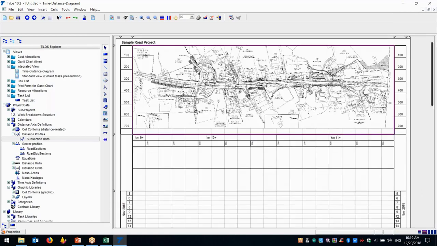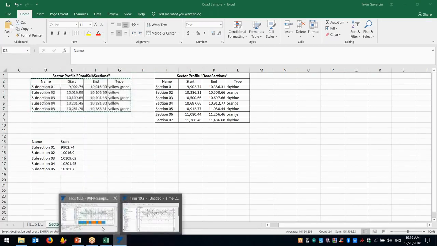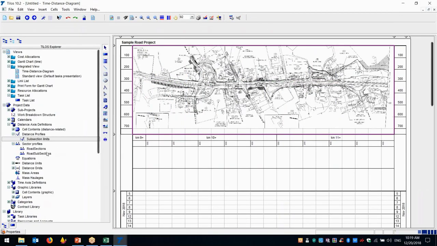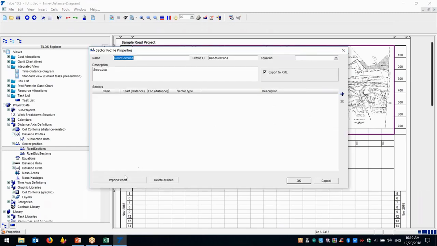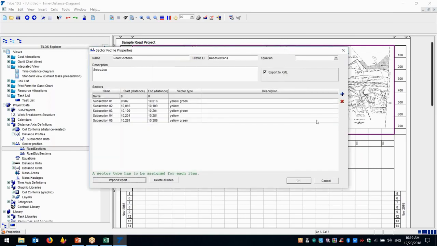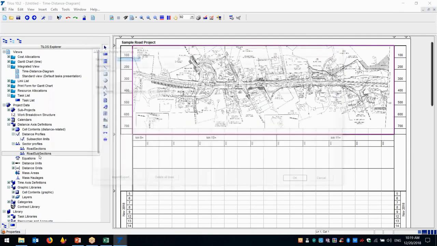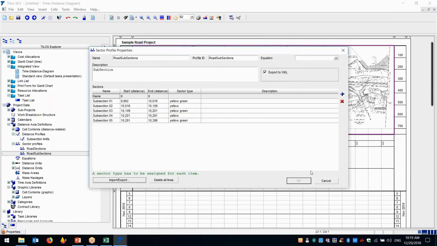and you can just have your picture ready here in the system. All right, I would like to also divide my project in sections, so in section profiles, I can select this area from Excel. This is the section profiles, and you know that Tilos can easily, you can just go to, for example, section profiles, imports, no, not that one. Here, section profiles, and we import it.